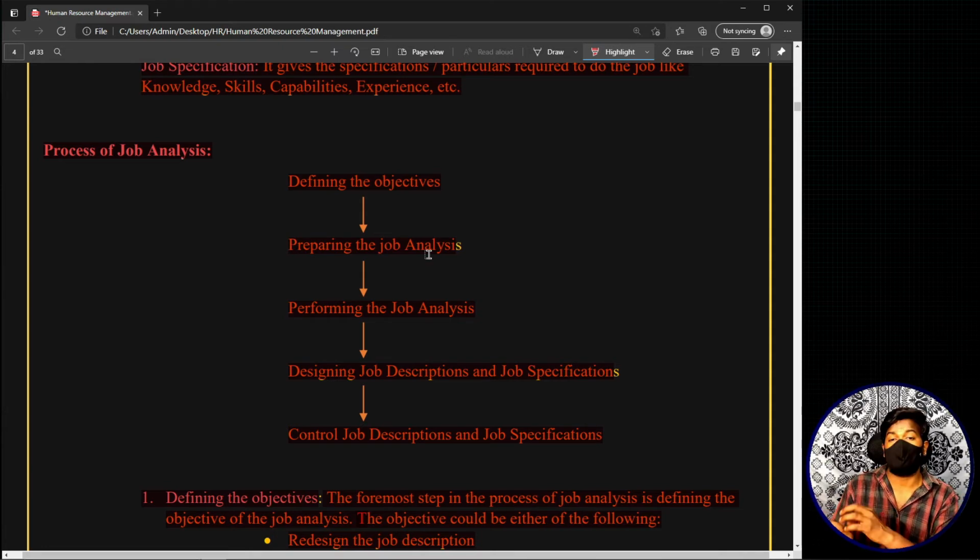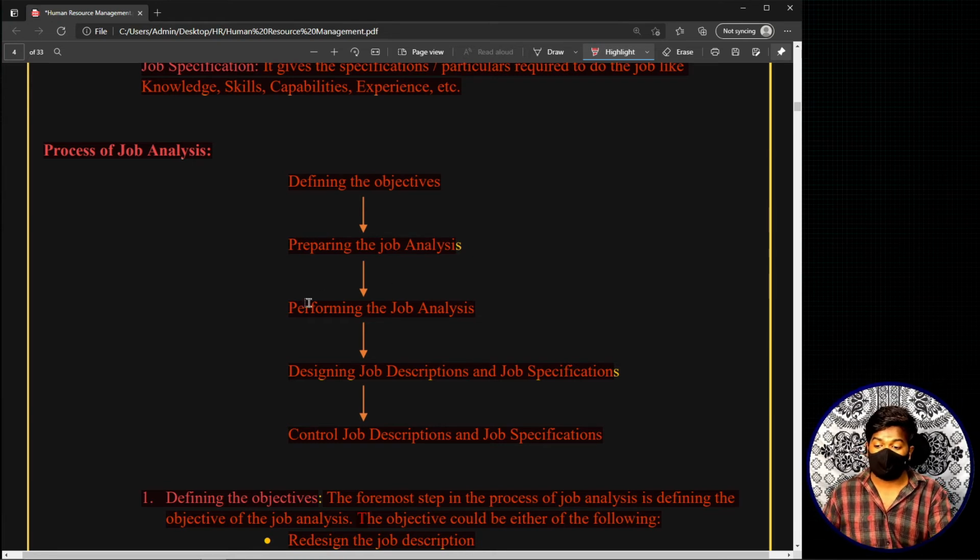That means you shortlist all the jobs for which you want to do job analysis, and simultaneously you also choose the different people who will do it. In most cases, organizations already decide, telling that you do the job analysis, or they give up the responsibilities to different people, telling that, okay, you take care of the job analysis and all these things. So basically, all the job analysts, or all the people who do the job analysis for this entire process, are also shortlisted or selected in this step. So this is the second step.